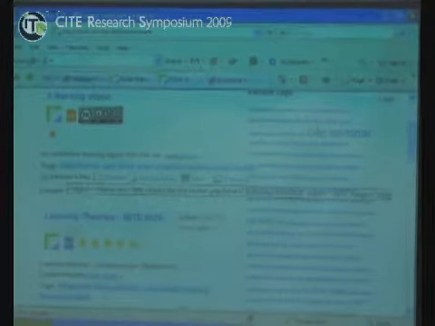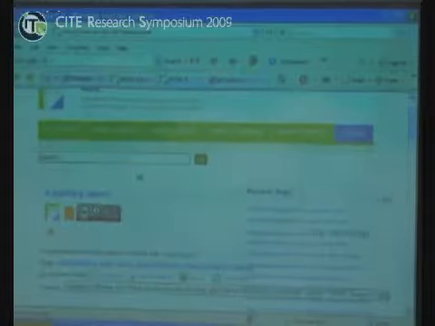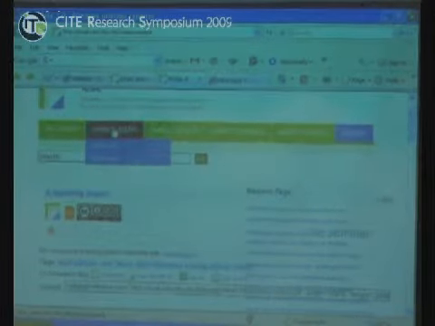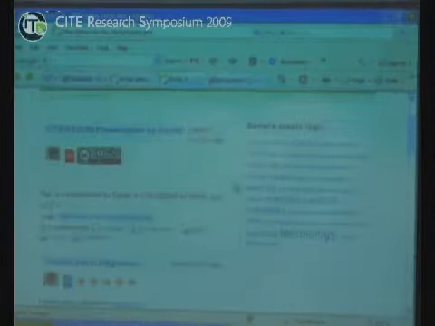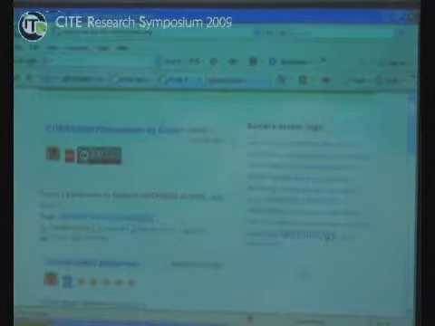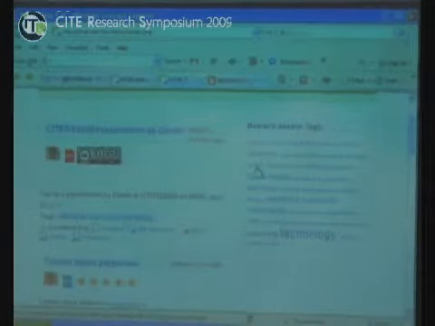But there is another option I have, and this is a very nice option. If I look under my resources, this is my cloud tag. So I can get this cloud tag displayed inside of my blog as well.